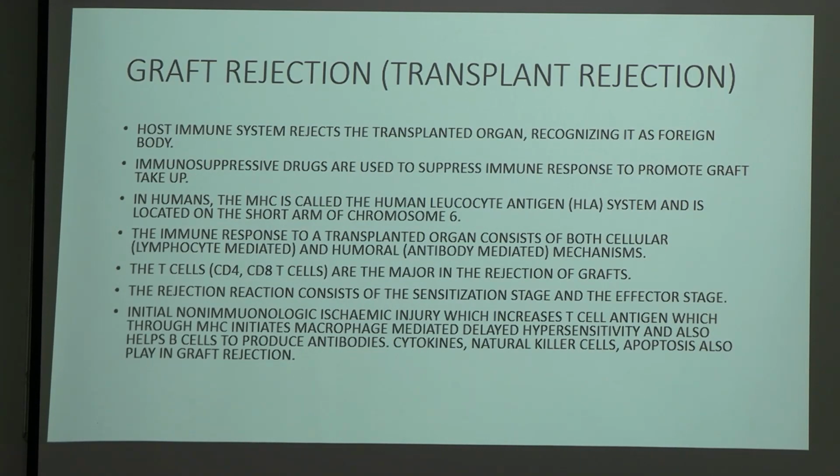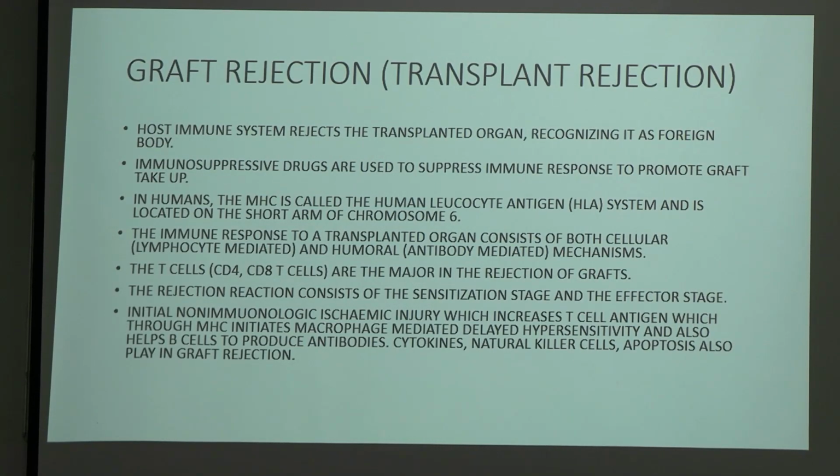The reaction consists of a sensitization stage and an effector stage. Initial immunologic and non-immunologic ischemic injury increases T cell antigen, which through MHC initiates macrophage-mediated delayed hypersensitivity and also helps B cells to promote antibodies. Cytokines, natural killer cells and apoptosis also play a role in graft rejection.